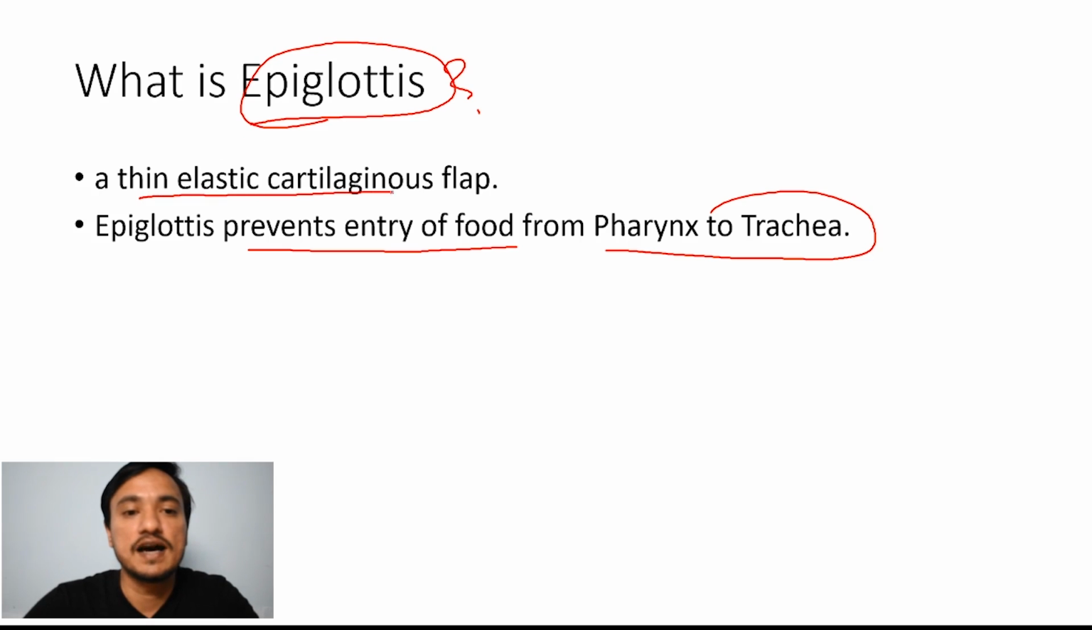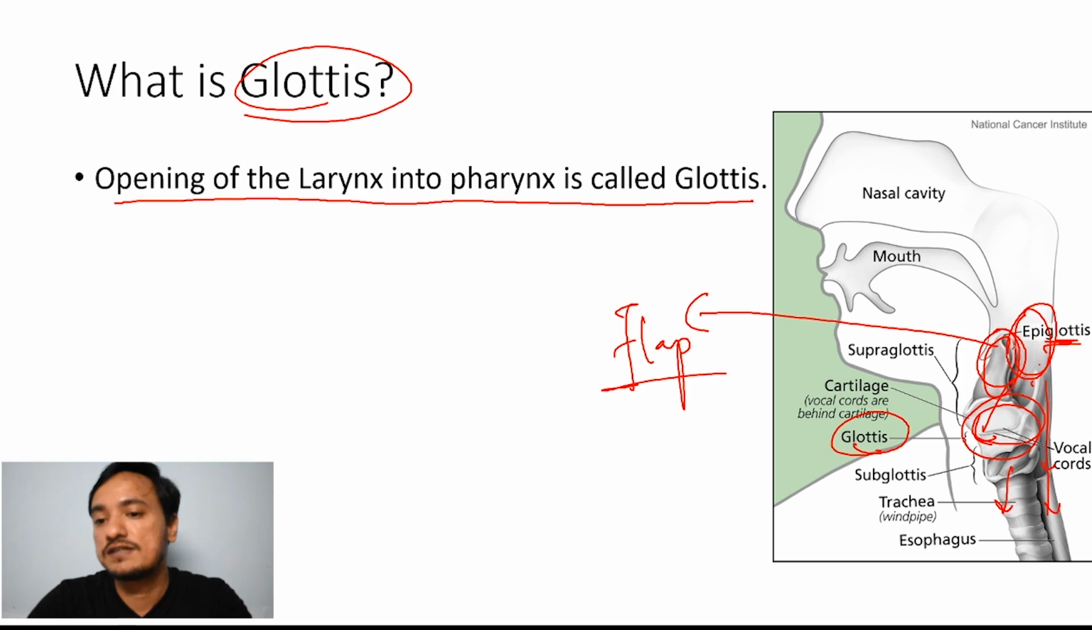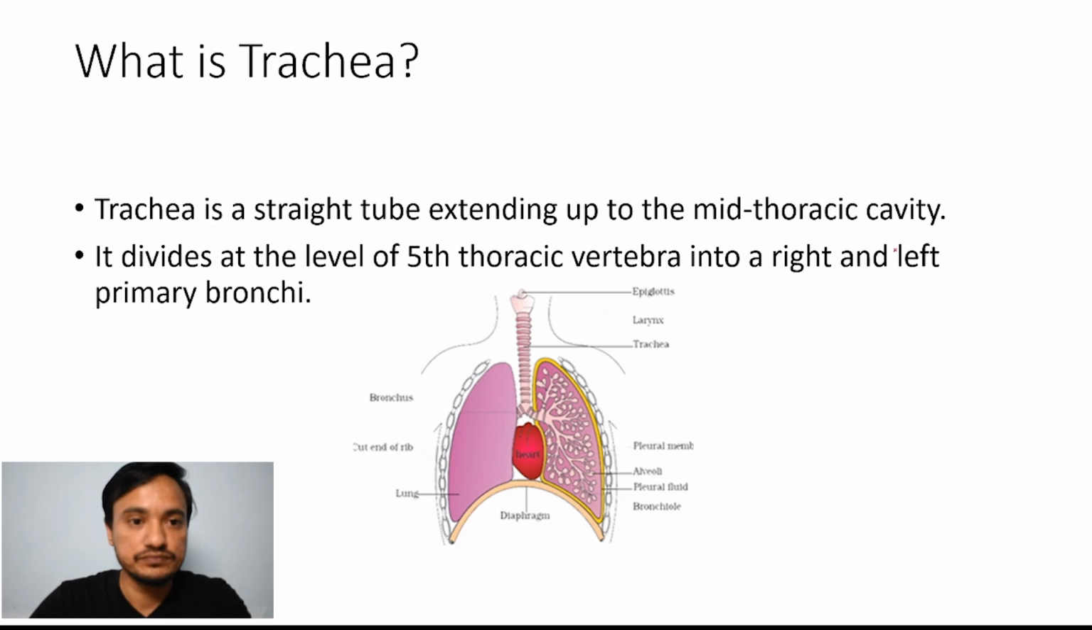A thin elastic cartilaginous flap is the epiglottis. You can see here, this is the epiglottis. See, this is the flap-like structure. Okay, cartilaginous flap-like structure which prevents the entry of the food from pharynx to the larynx.